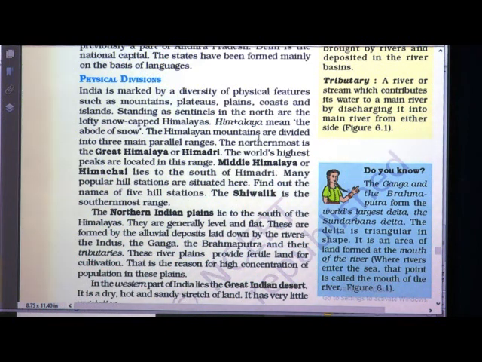Him plus Alay means the abode of snow. So, what do you mean by Himalaya? Himalaya means abode of snow, Him plus Alaya. The Himalaya mountains are divided into 3 parallel ranges.